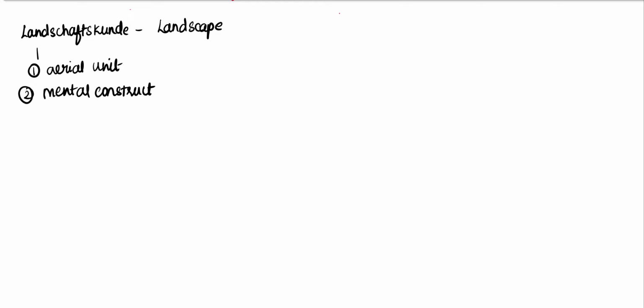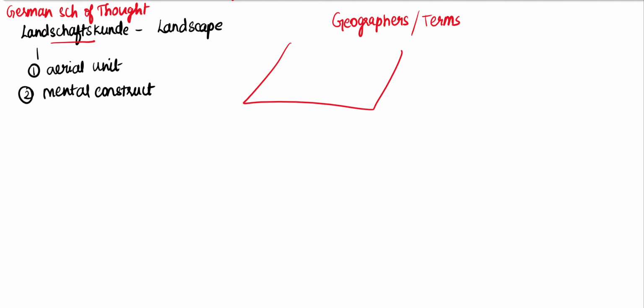When we go to the second concept, we are mentioning here the geographers or the terms related to region. According to the German school of thought, there is a term called Landschaftskunde. Landschaftskunde means a landscape. Let us take any place. So this is a landscape. How is a landscape differentiated? It has two properties. It is an areal unit and it also has a mental construct. So now we have to learn what is an areal unit and what is a mental construct.